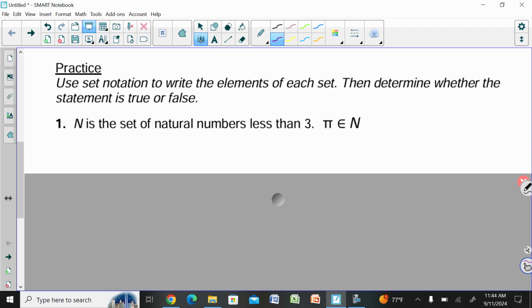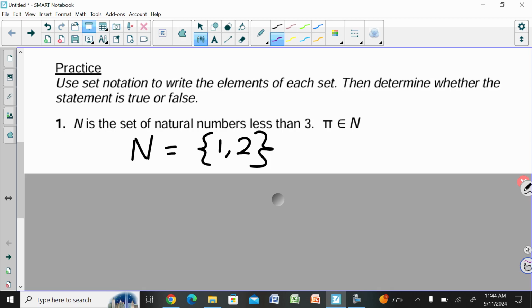If we were to write the set, what are the natural numbers less than 3? N equals, and then we're going to use that brace notation. What are the natural numbers? We're not talking about integers, just natural numbers. Those are your counting numbers, so we don't even include 0 here. So it would just be 1, 2. And that would be it, right? Less than 3. And then we put the brace on here, and away we'd go.